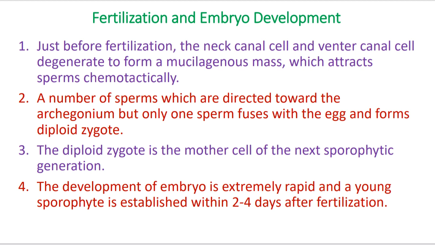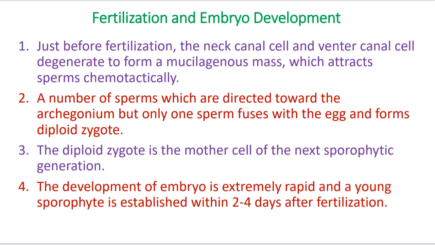It is called as chemotactic mechanism. Number 2, a number of sperms are directed towards the archegonium, but only one sperm fuses with the egg and forms the diploid zygote. Many sperms are attracted towards the archegonium, but only one fuses on a first come, first serve basis and forms the diploid zygote.